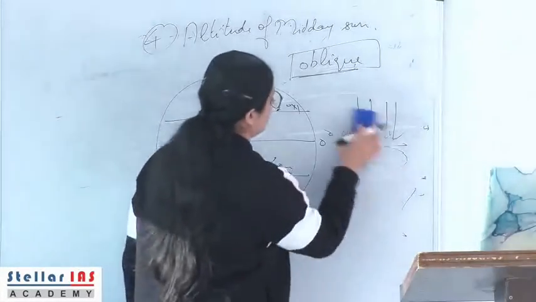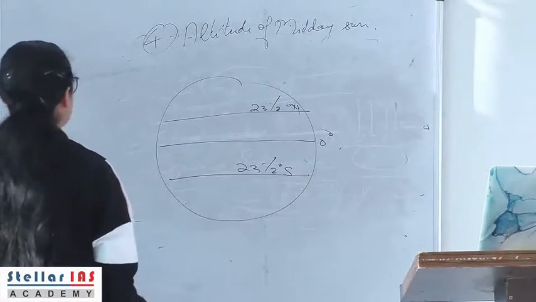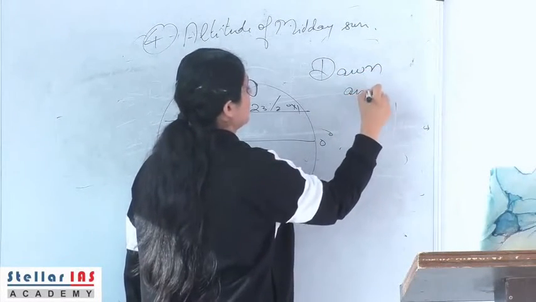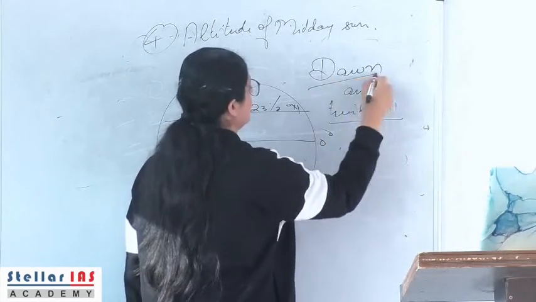Now what is the consequence of this thing? The consequence of this is a phenomena that we call as the dawn and twilight. What is the dawn period?